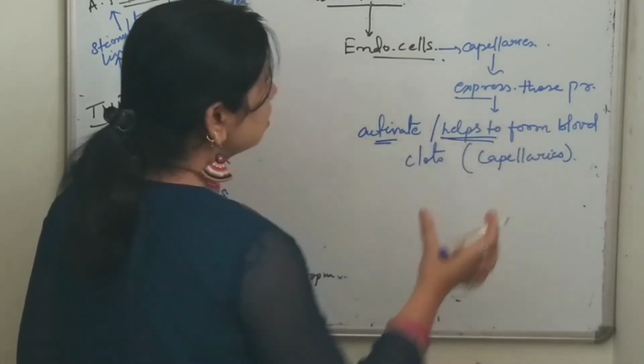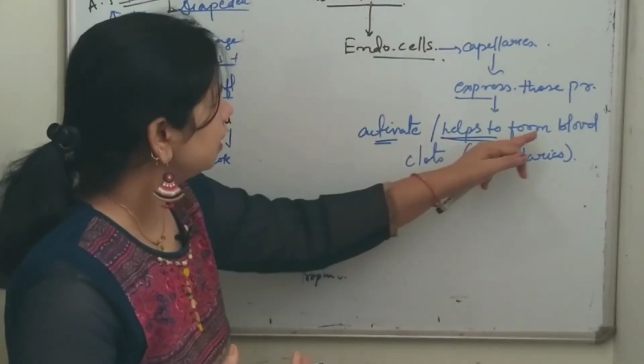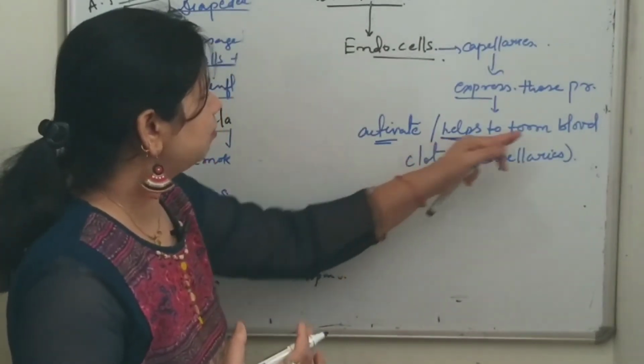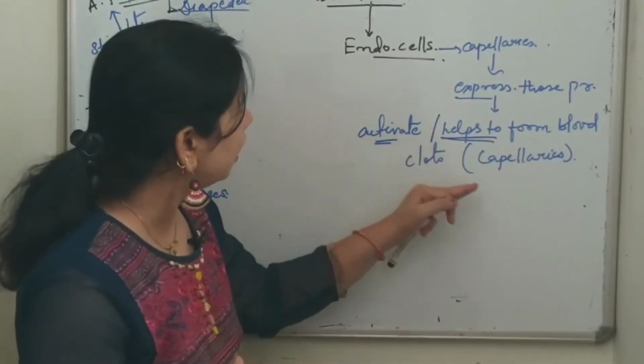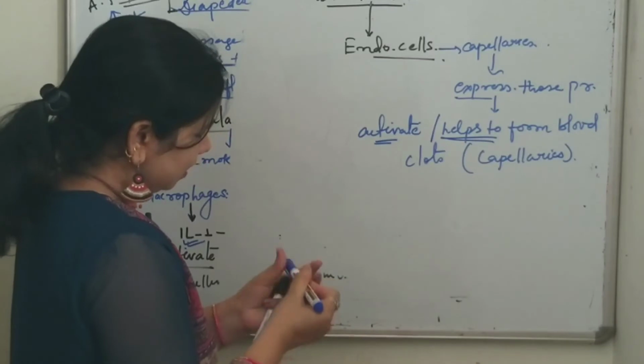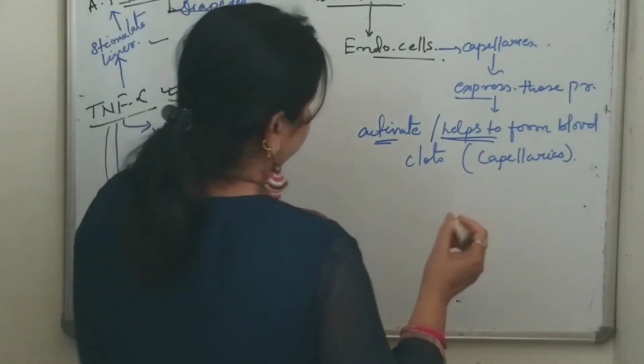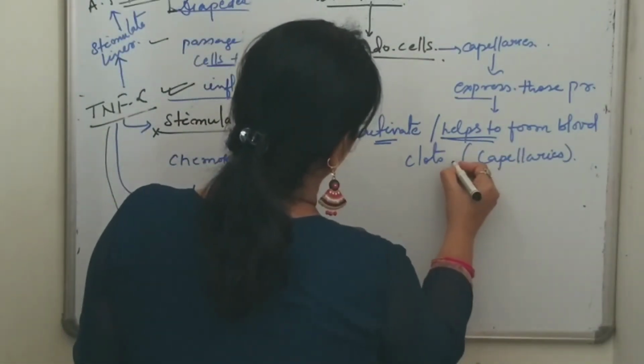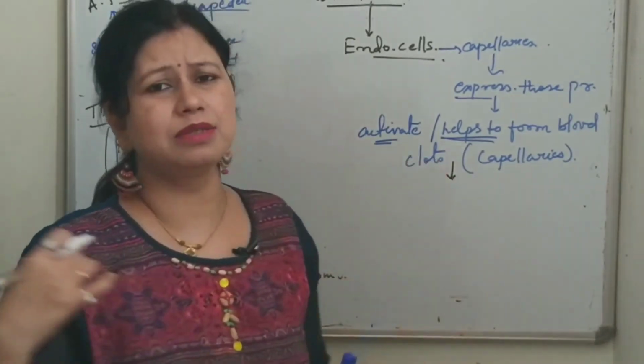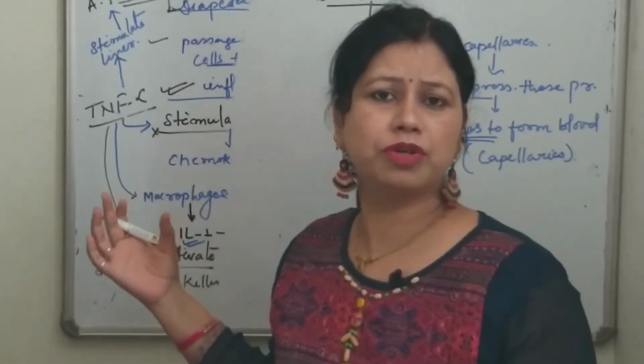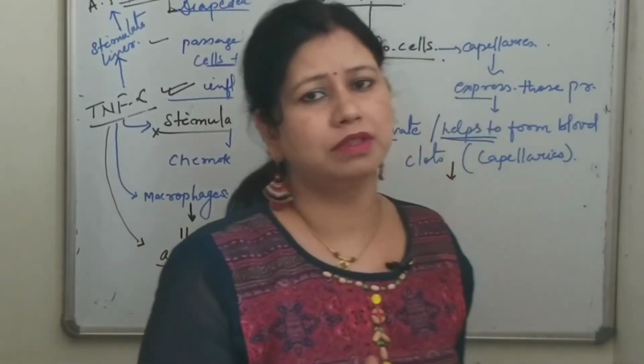So why is it required? Why are these blood clots required within the capillaries? What is its need? Why is the formation of blood clots required within the capillaries?